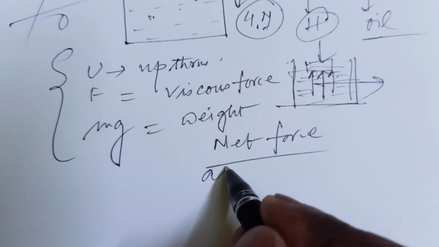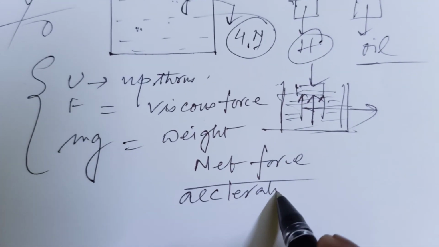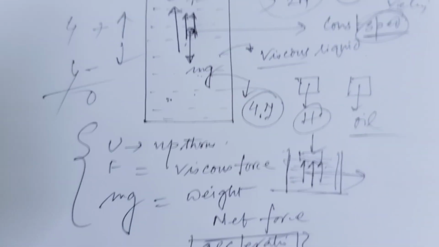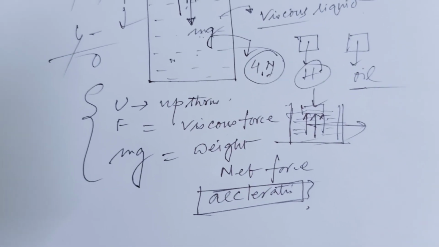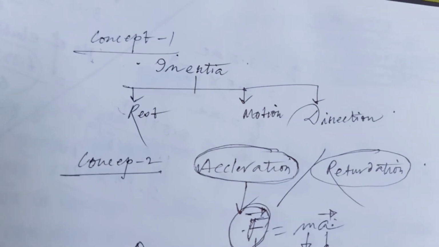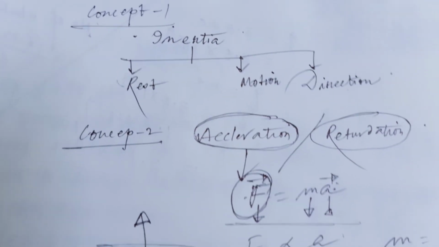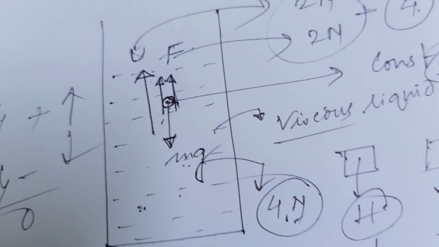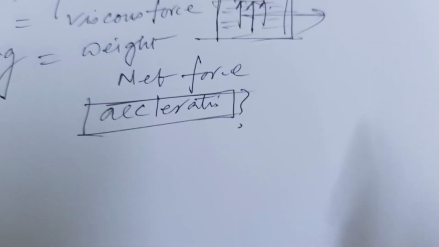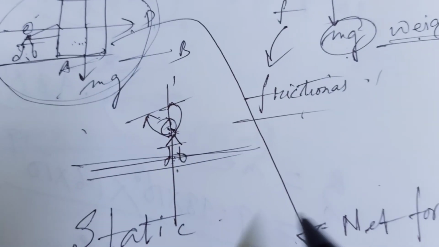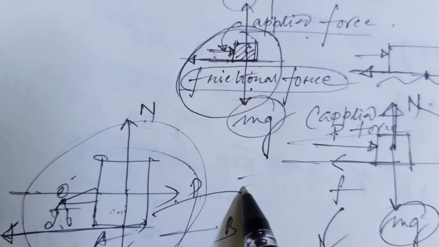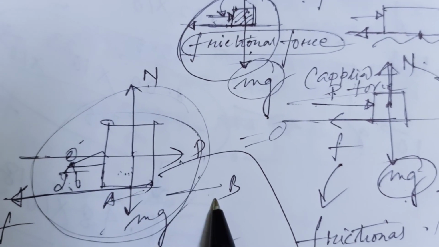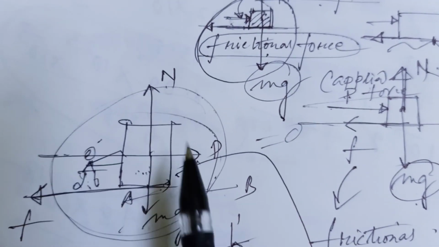so acceleration is equal to 0. What is acceleration? The change in velocity. But in that particular case there is no change in velocity. So first of all, students, you have to know what is rest and what is motion. The particular body is either in rest or in motion, but the acceleration is 0 and you cannot change that state.